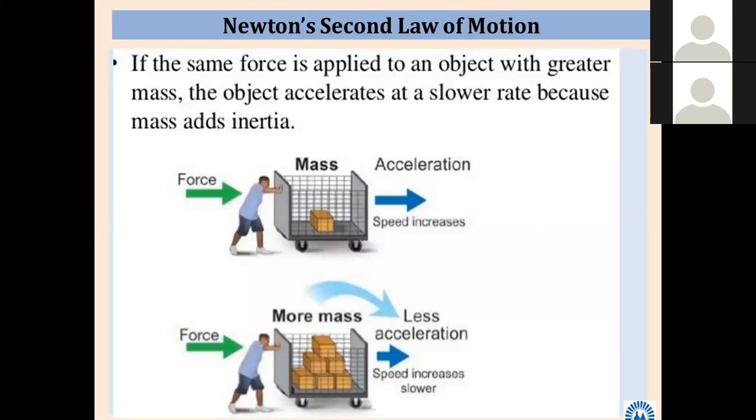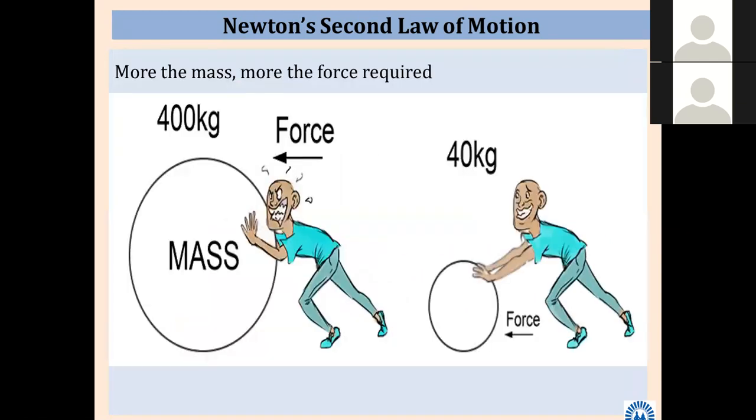So law of conservation of momentum. Again one more example is given, more the mass, more the force. In first case 400 kg, in second case 40 kg. Less force will be required in second case, more force will be required in first case.